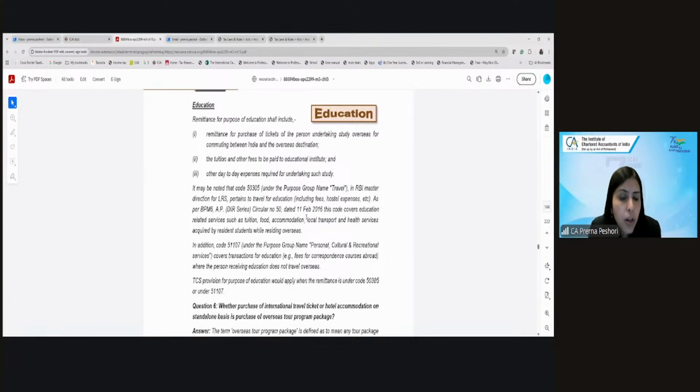It will also cover the payment for the education even if the person does not go overseas and takes a correspondence course. Let's say, for example, there is a diploma in international tax. This can be done from India. You don't need to travel there. And if I make the payment for that tuition fees, will it be covered here? The answer is yes. It will be covered here.